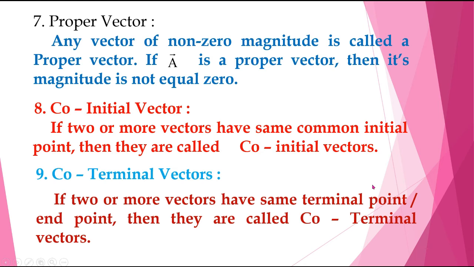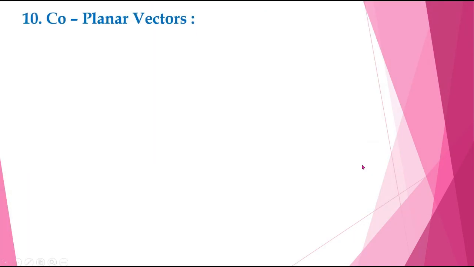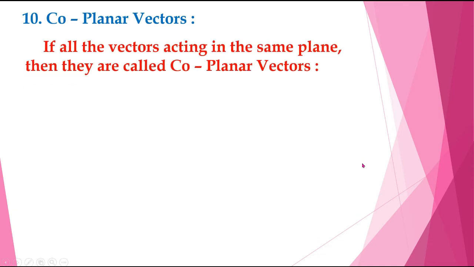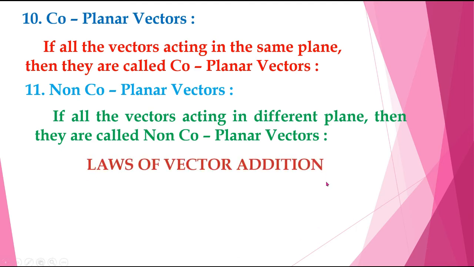If two or more vectors have the same terminal point or end point, then they are called co-terminal vectors. 10th one, coplanar vectors. If all the vectors act in the same plane, then they are called coplanar vectors. 11th one, non-coplanar vectors. If all the vectors act in different planes, then they are called non-coplanar vectors.